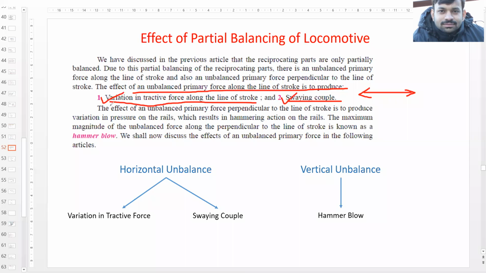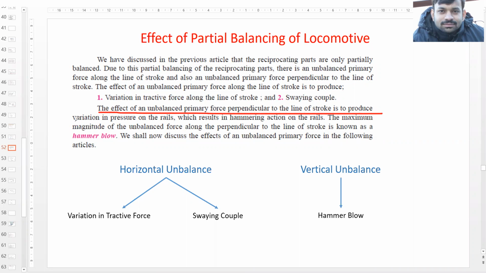Okay, the effect of an unbalanced primary force perpendicular to the line of stroke is to produce variation in pressure on the rails. Okay, which results in hammering action of the rails. So what this is saying is the force which is perpendicular to the line of stroke, it is causing difference in the pressure on the rails. Okay, so